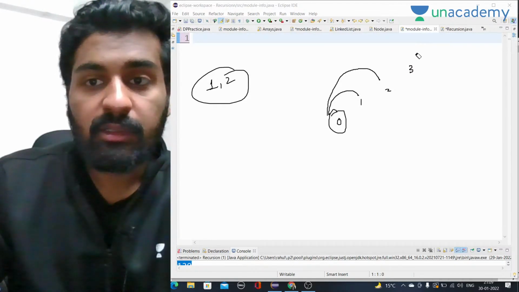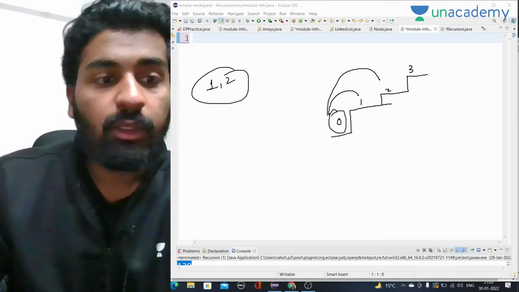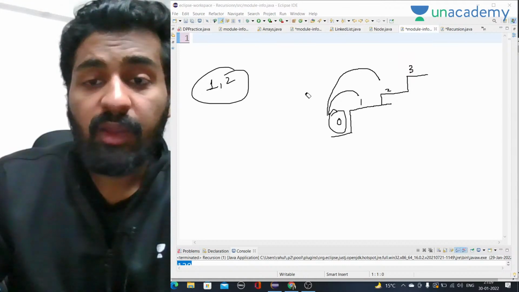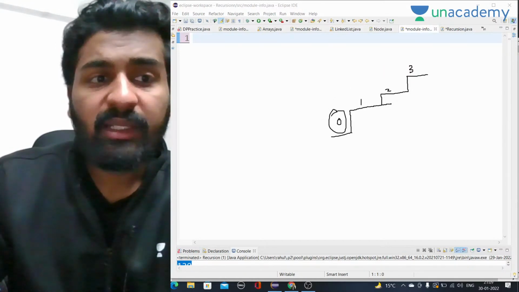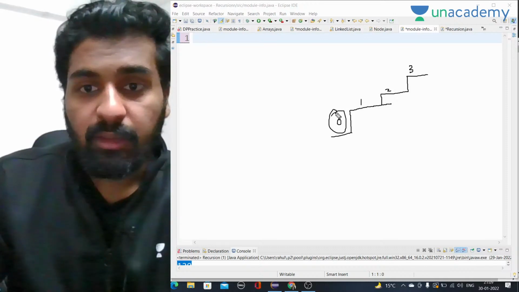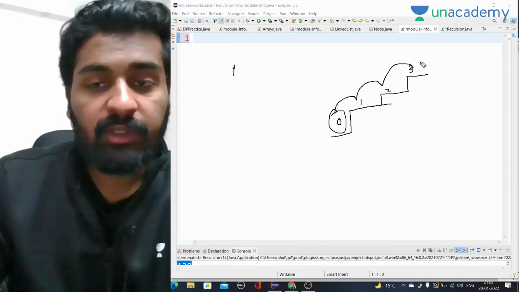Let's just erase this and go till the third stair only. Now we have to calculate it. So what are the ways? One way is he starts from 1, 2, 3: one step, one step, one step, and he will reach the top.